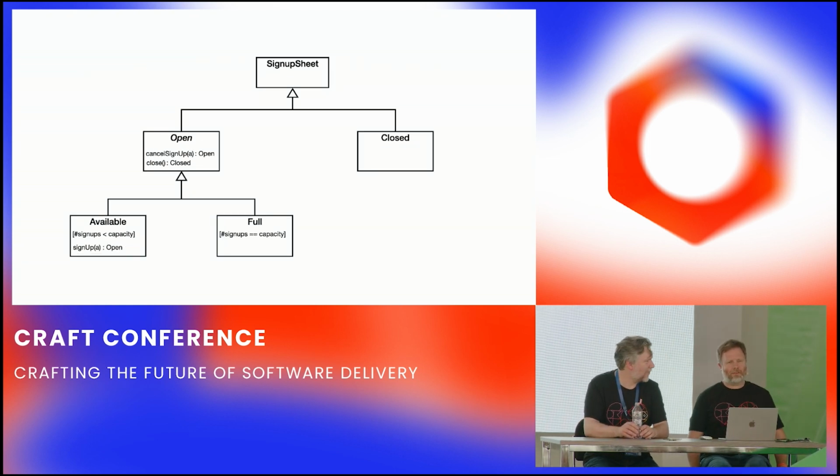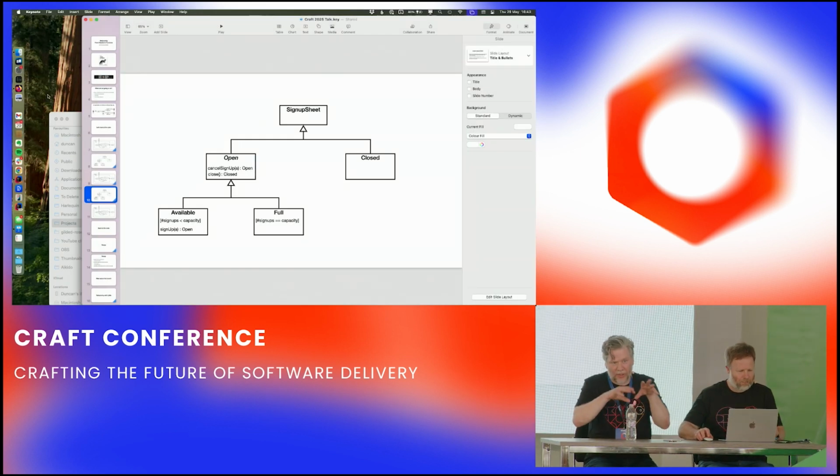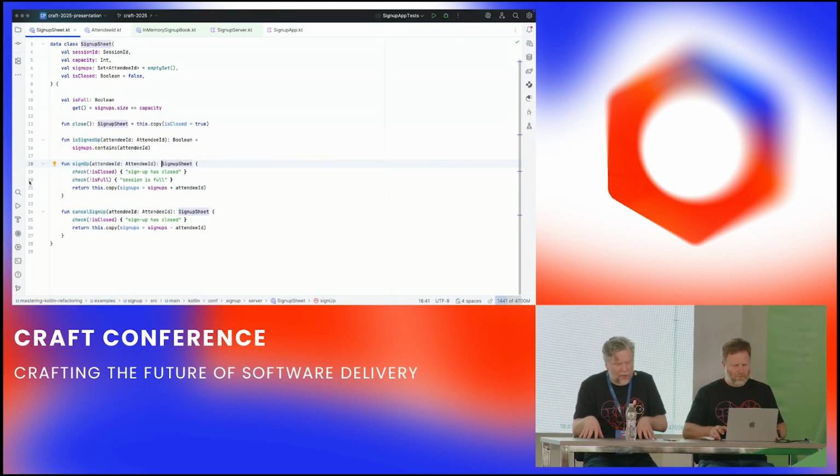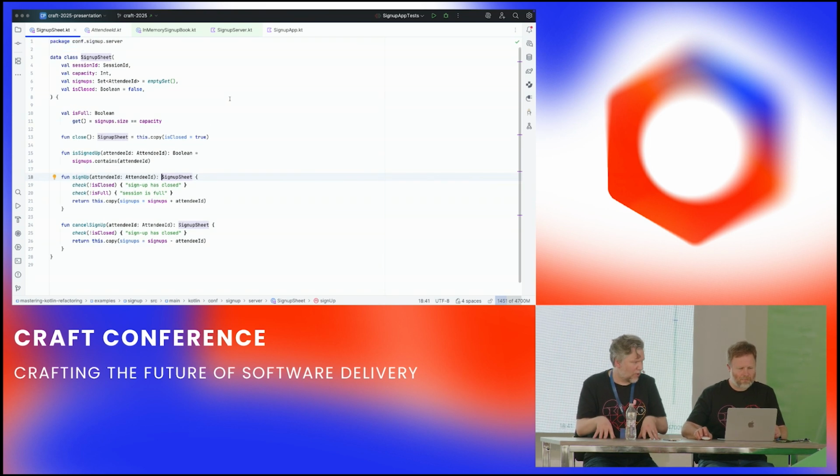And if it was just as easy as Keynote's magic move, it would be a lot nicer. And again, we want to introduce this bit by bit. We don't want to break everybody's code as we're doing so. And we want to not break our own code for very long while we're doing so.